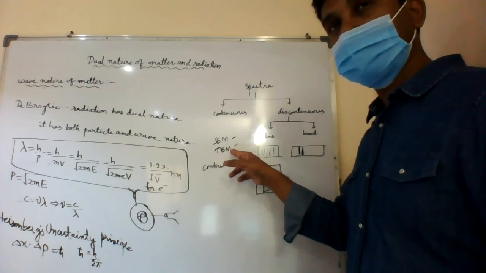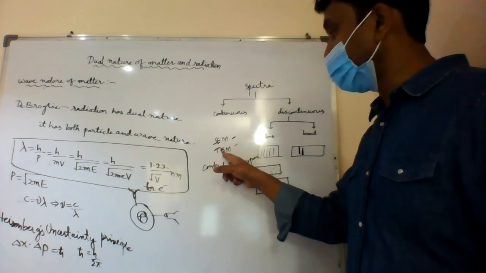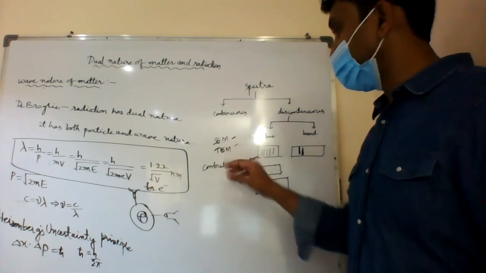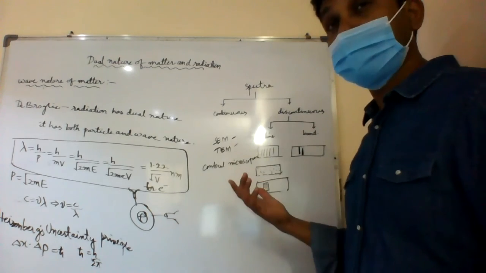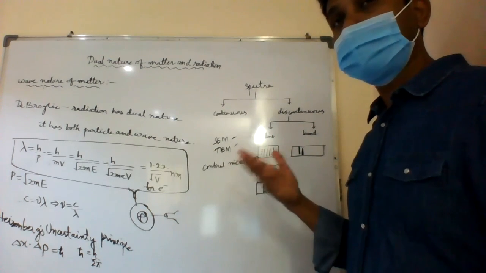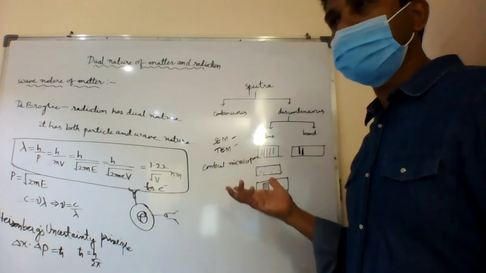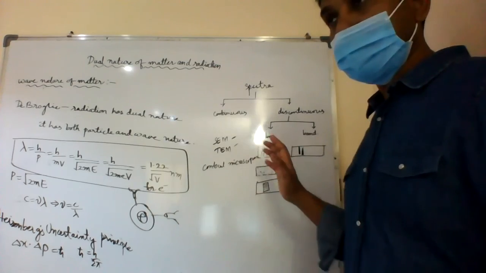That is why they are named scanning electron microscope and transmission electron microscope. They can magnify the image million times. This is generally used for biological samples, or to study quantum physics also. So this completes your lesson.